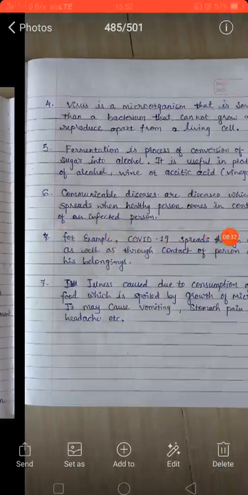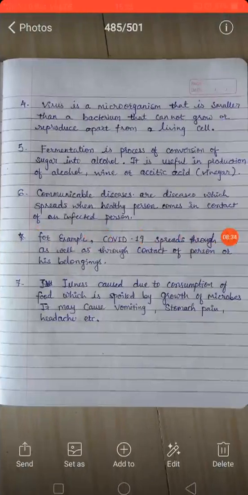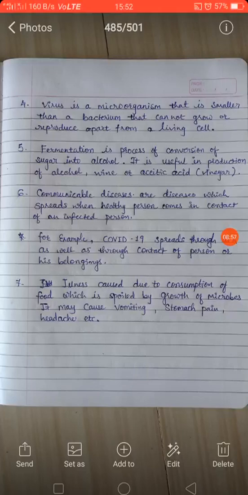So here we have its solution. A virus is a microorganism that is smaller than a bacterium and cannot grow or reproduce apart from a living cell. Virus is generally a smaller organism, even smaller than bacteria, and it cannot itself reproduce, and it cannot grow by itself.